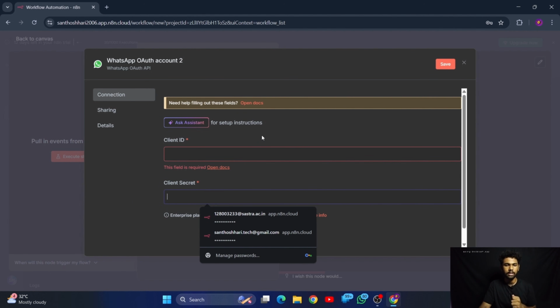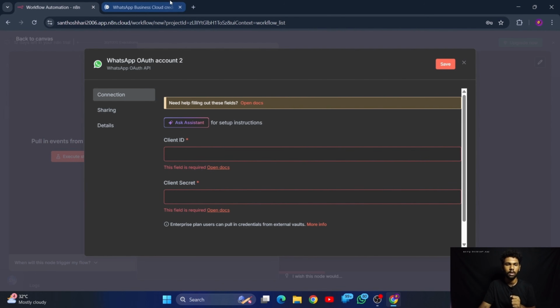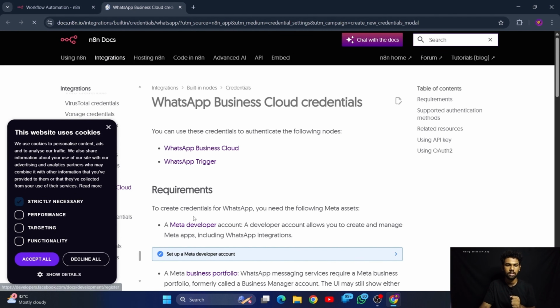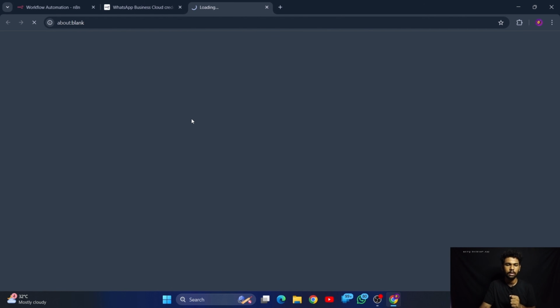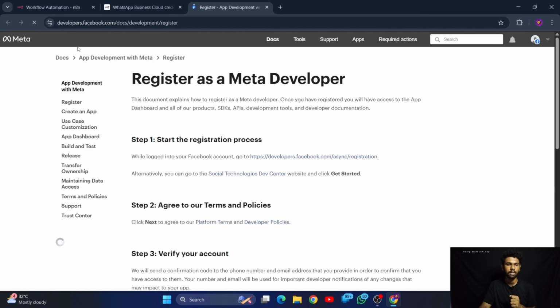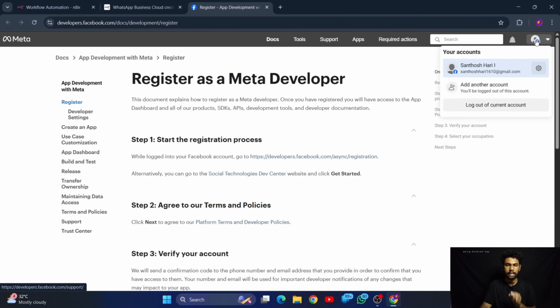So where will we get these? For that, let me show you guys. Click this button, open docs, and it will redirect you to this page. Here it will ask you to create a Meta developer account. Click this one and it will redirect you to this page. Here you can see docs, tools, support, app. Here you have to create a new account on the Meta developer page.